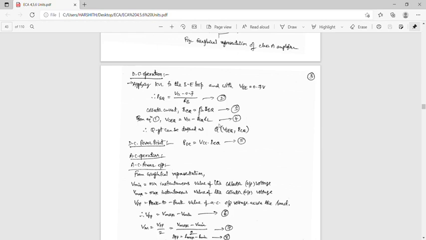While in the transformer coupled type, the load is coupled to the collector using a transformer called the output transformer. Okay, these are the two types.